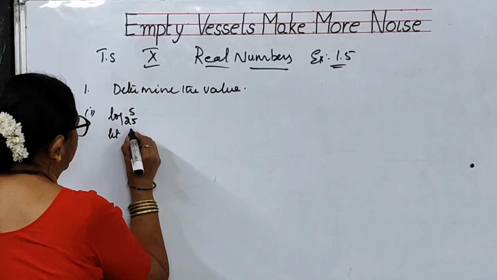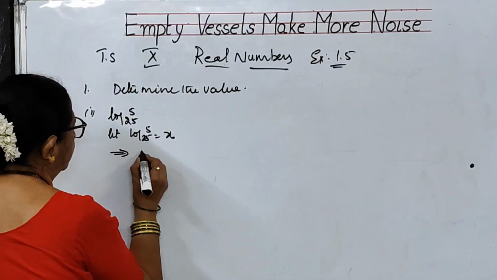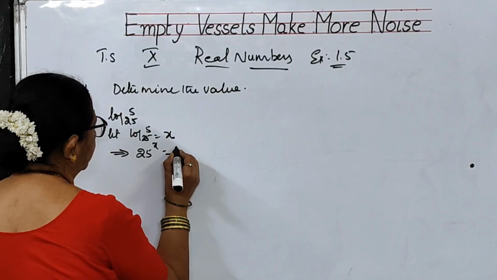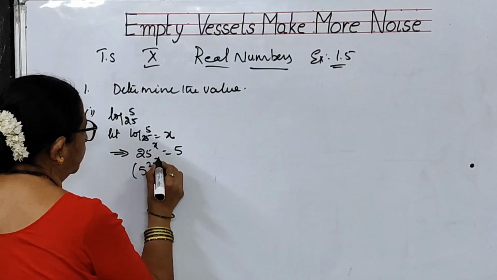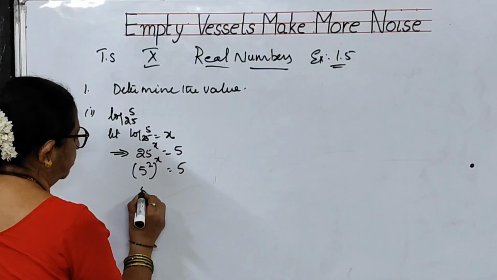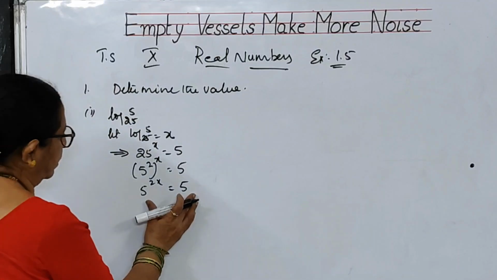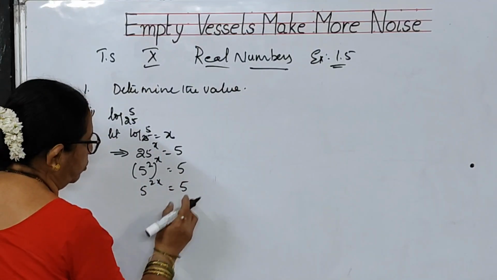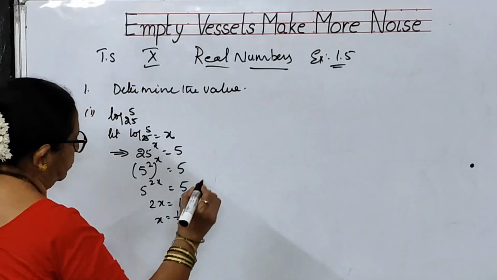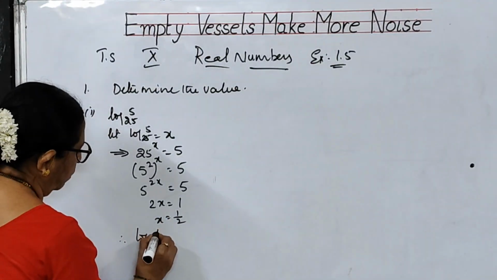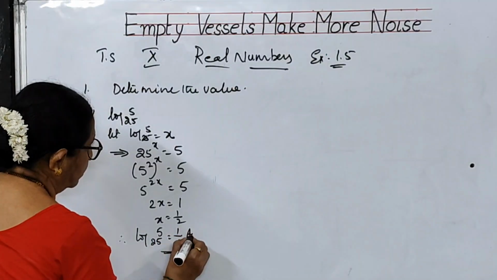Let us consider log 5 to the base 25 is equal to x. What does this imply? 25 to the power of x is equal to 5. That means what, children? 25 means 5 square, to the power of x, is equal to 5. That means 5 to the power of 2x is equal to 5. So, bases are equal, so powers will be equal. There is no power means 1. So, we will say that 2x is equal to 1, x is equal to 1 by 2. Therefore, log 5 to the base 25 is equal to 1 by 2 is your answer for this bit.